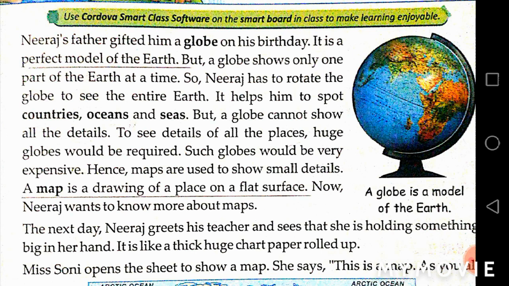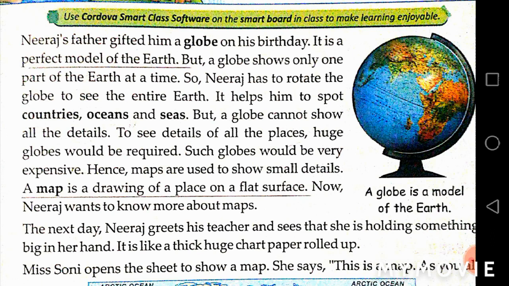So there was a boy whose name was Neeraj. His father gifted him a globe on his birthday, and it was the perfect model of the earth because it just looked like the earth. The main thing about the globe was that it shows only one part of the earth at a particular time. Neeraj has to rotate the globe to see the other part of the earth. It also helps him to spot the countries, oceans, and seas. In this stanza, we find there were 3 subpoints: countries, oceans, and seas.